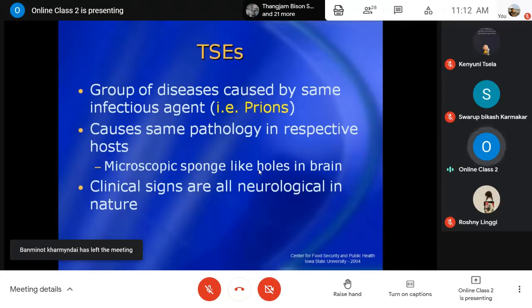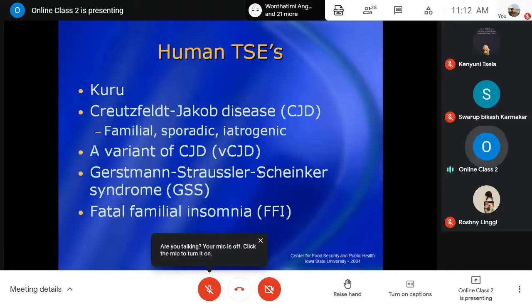All these diseases caused by prions are commonly known as transmissible spongiform encephalopathies. The common clinical signs are also neurological signs, nervous signs. Under this, there are the human transmissible spongiform encephalopathies. One very old one is known as Kuru. I'll show you how it occurs. First, let me list down the names of the diseases.